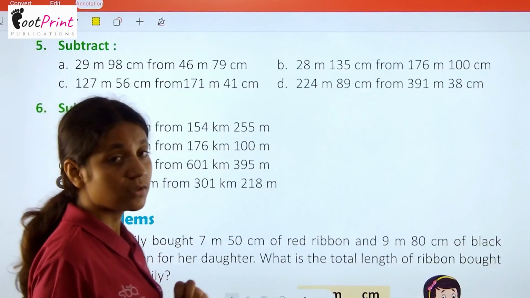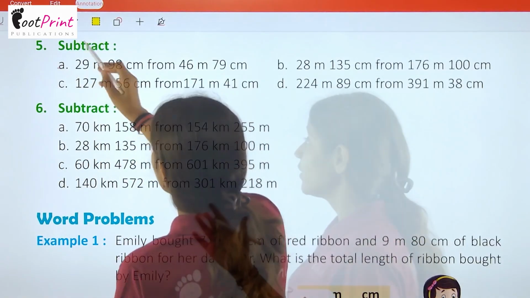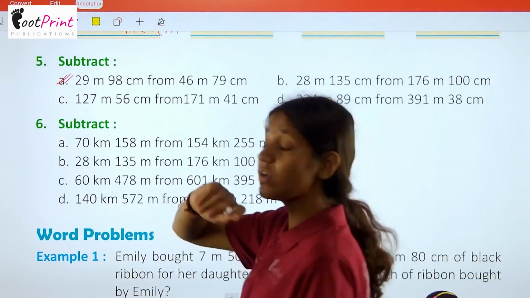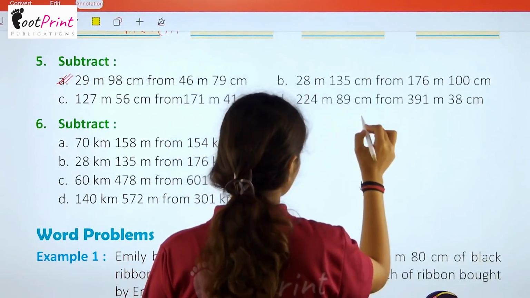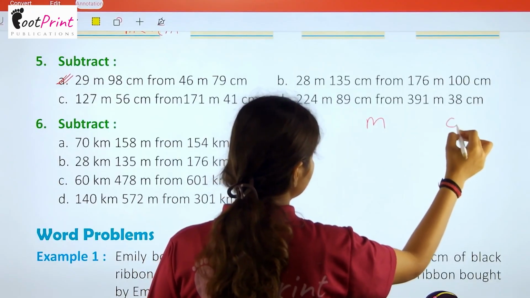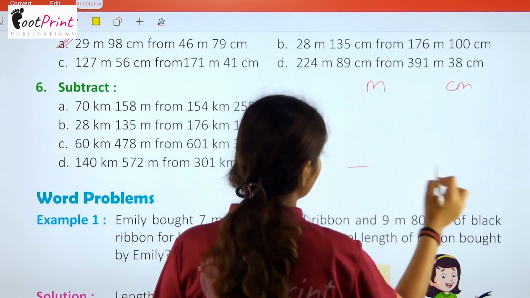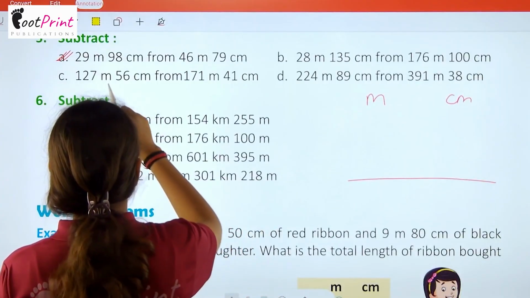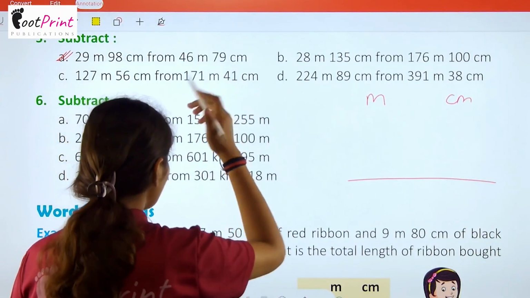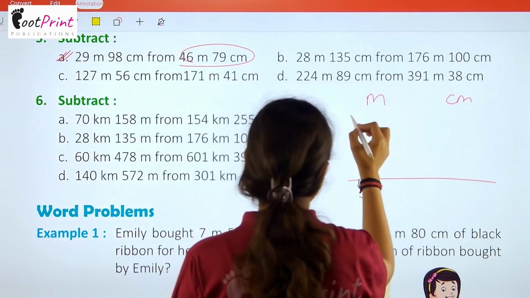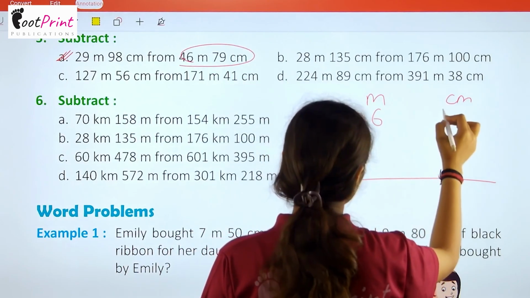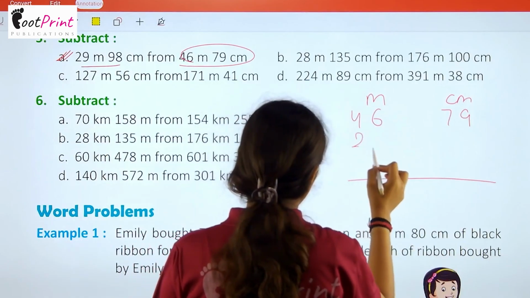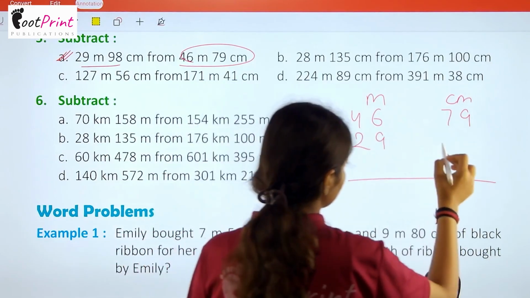Now we have question number 5. Subtract 12. We are not provided with the column. So we have to prepare a column firstly. So we will write here meter and the centimeter. Now we have to make a column and that should not be separated. Now 29 meter 98 centimeter from 46. So this is the bigger value. So we are writing here firstly the bigger value. Then we have to write the smaller value, that is 29 and 98.